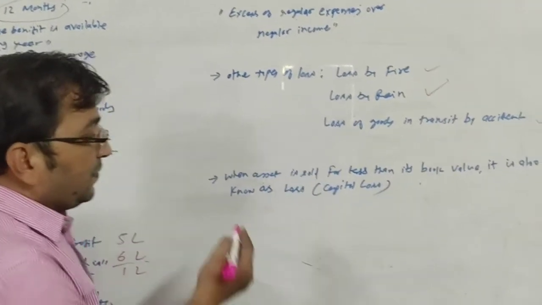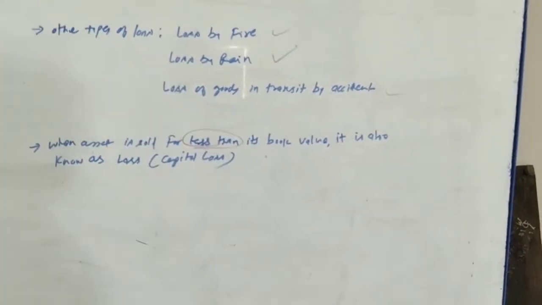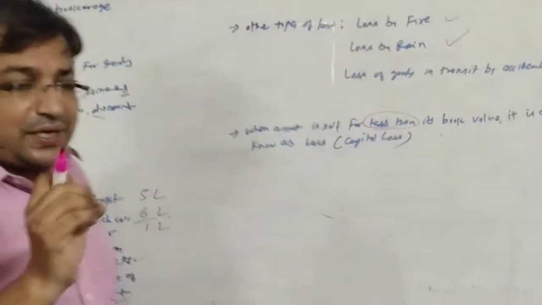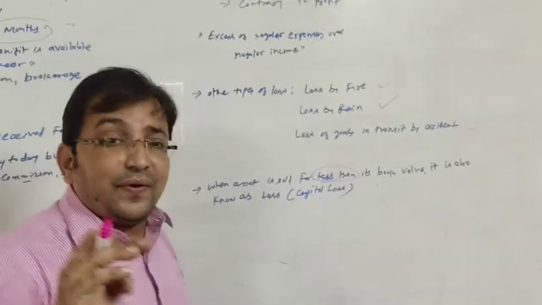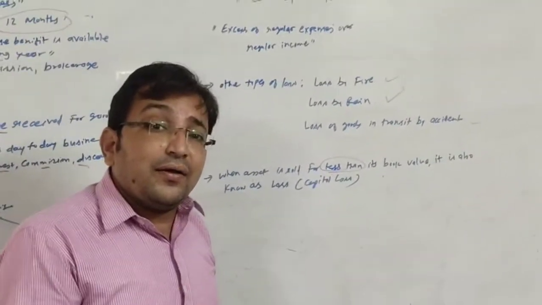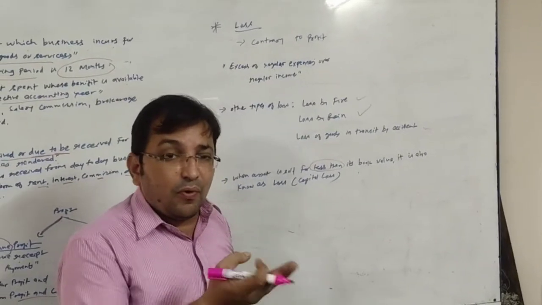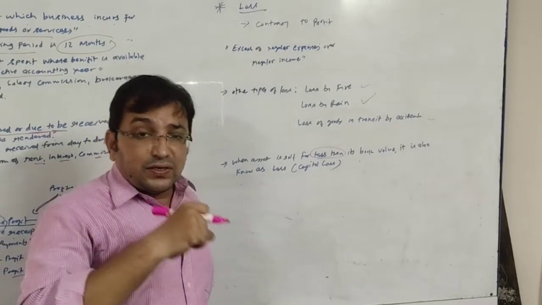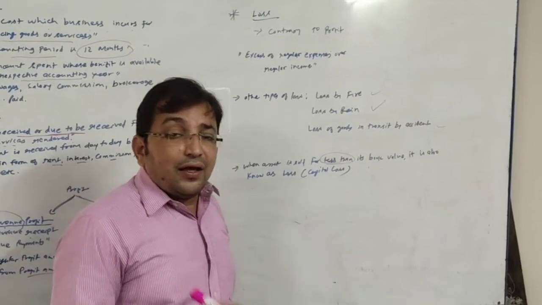What else? When assets are sold for less than their book value. Just now we have seen the meaning of capital profit, where we saw that when assets are sold at a higher price than their book value, that was capital profit. Sometimes it may happen that we are selling our asset at a lower price.